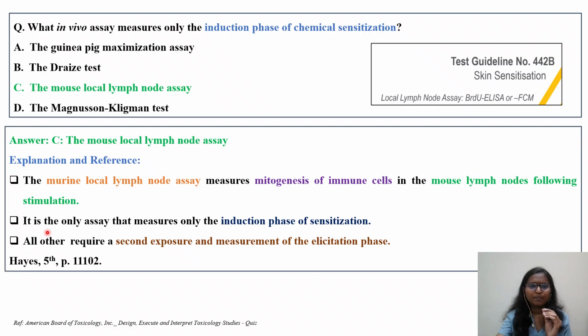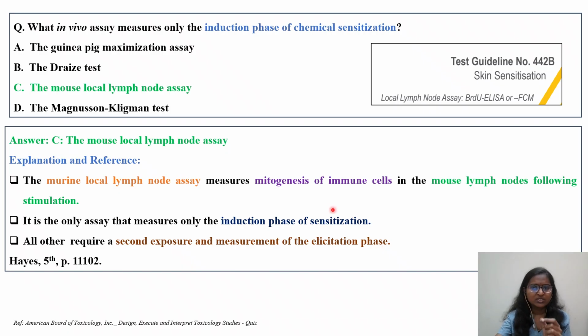So the LLNA is the only assay that measures only the induction phase of sensitization. Other assays also measure pre-sensitization, the proliferation phase, and so on. All the others require a second exposure: the first exposure is pre-sensitization, the second is the second exposure, and the measurement of the elicitation phase. Other assays like the GPMT also measure the elicitation phase.